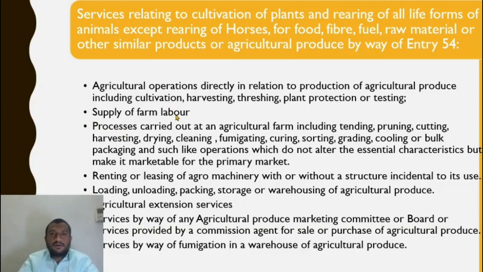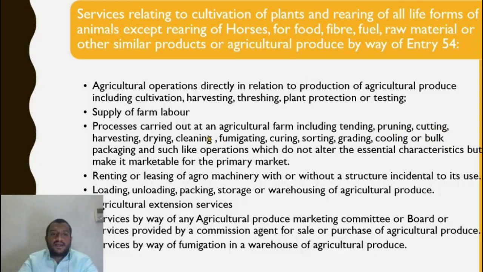Supply of farm labor. If I take the help of some outsourcing person to give me farm labor, the agricultural university takes the help of some manpower services to get farm labor. So that is exempt. Process carried out at an agricultural farm, including tending. Tending is nothing but attending to the crops. Pruning. Pruning is cutting out the weeds. The weeds are removed, it is called pruning.